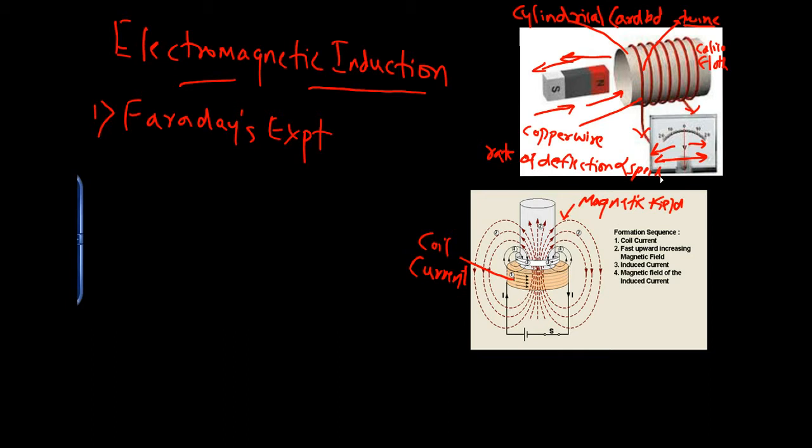the coil. Thus, he was able to discover that magnetism can produce electricity. The relative motion between the magnet and the coil produces electricity in the conductor. That is the first point. Now, let us understand the meaning of electromagnetic induction.